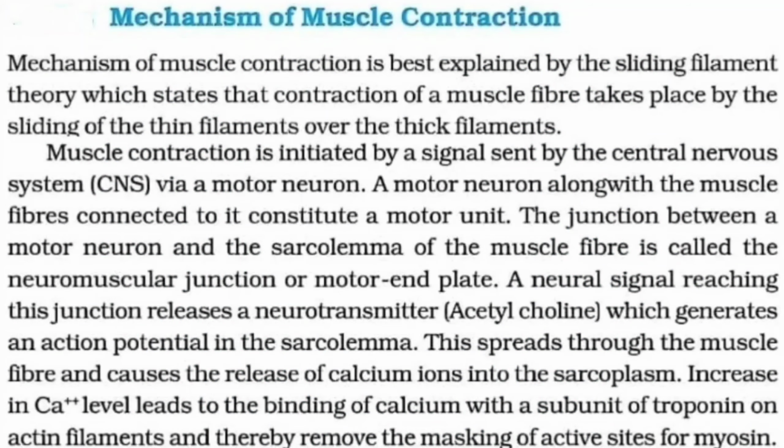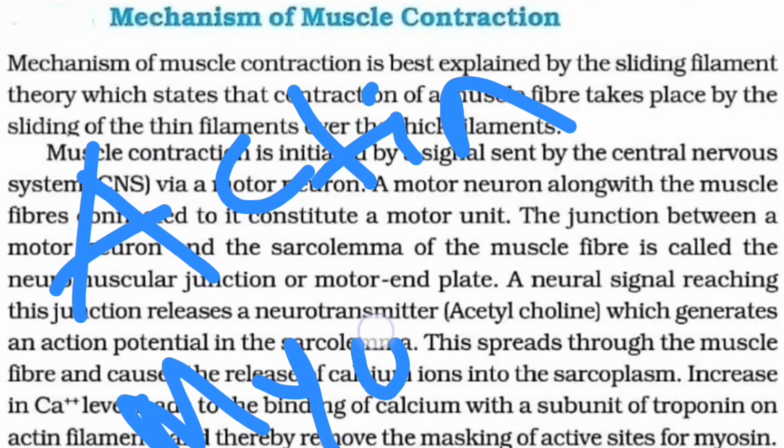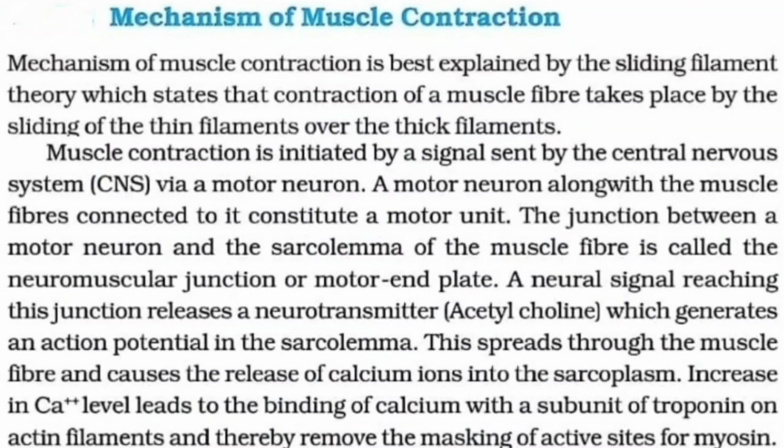So in yesterday's lecture, we were dealing with the structure of contractile proteins, and today we are starting with a topic called the mechanism of muscle contraction. Beforehand, I'll tell you that there are two proteins which are responsible for muscle contraction. The first one is called actin, and the second is called myosin. Okay, we already know this. So let's get started.